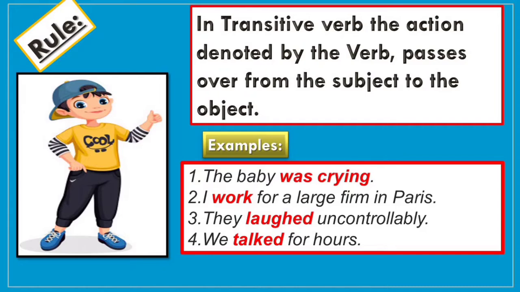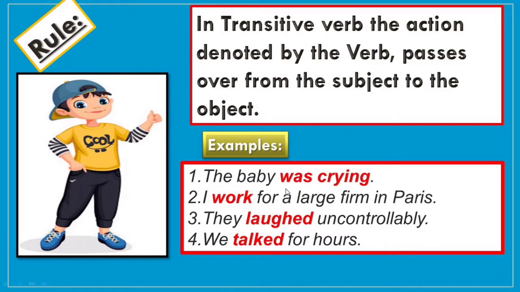So transitive verb में क्या होता है? The action denoted by the verb, action जो एक verb ने denote की है, बताई है, वो कहां से कहां पास होती है? It passes over from the subject to the object. Let us see the examples now.